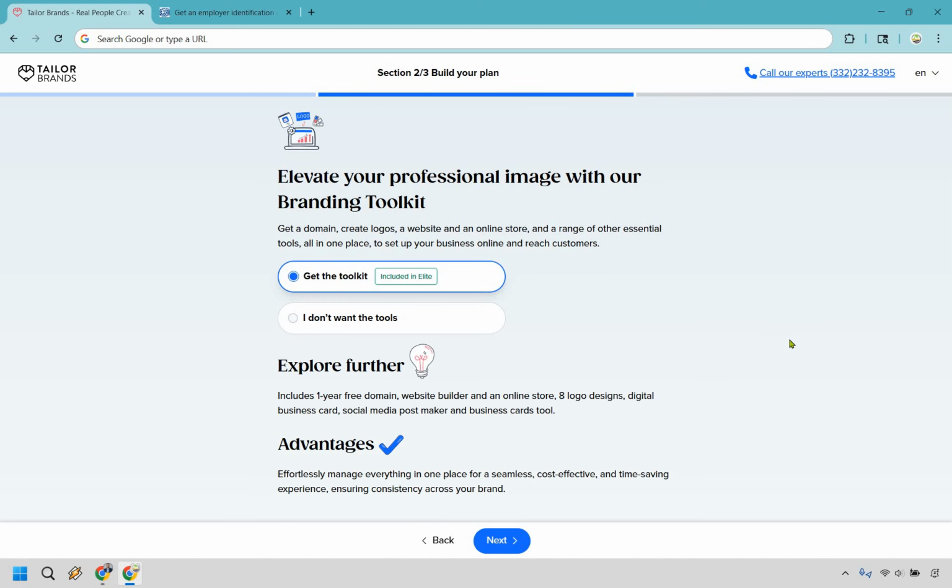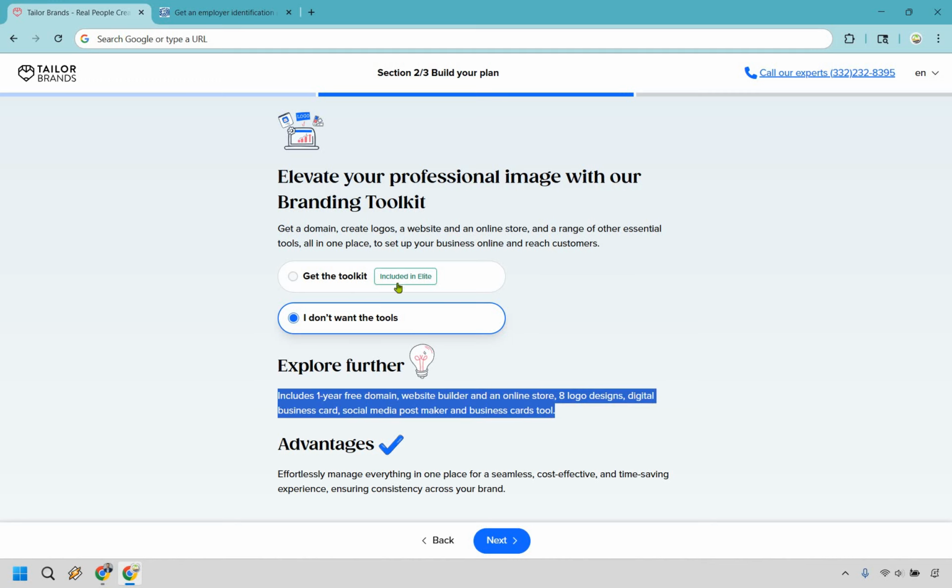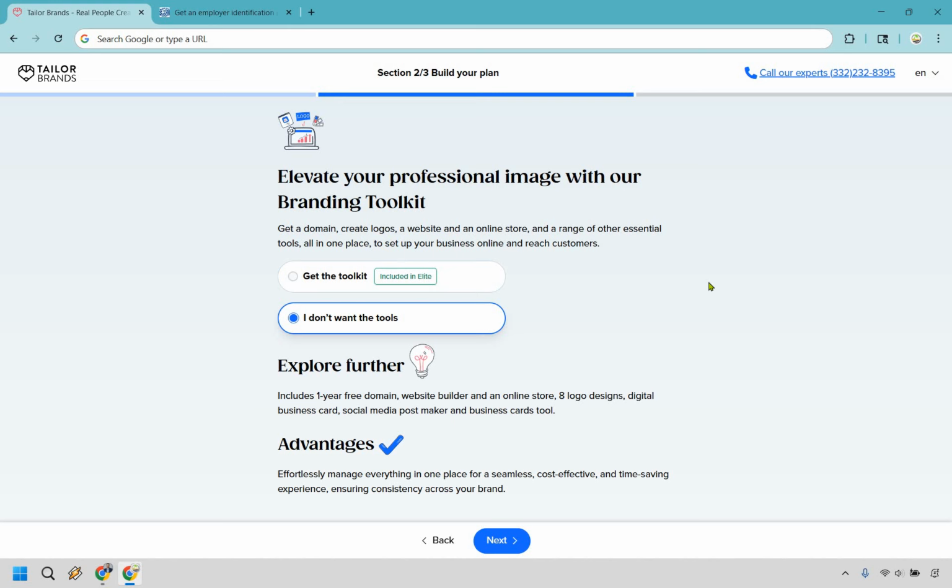This is going to be if you want to get the toolkit, which is included in their elite plan. This includes 1 year free domain, website builder, and an online store, 8 logo designs, digital business cards, social media post maker, and business card tools. So if you don't want those and you're just looking more for the LLC stuff, you can definitely do I don't want the tools. Me personally, I do a ton of website tutorials on my website. I am very knowledgeable about that. So for me personally, I don't mind going elsewhere to get something like this. But if you want it all in one package, you can do that. Otherwise, it's I don't want the tools. Once again, whichever one works best for you.